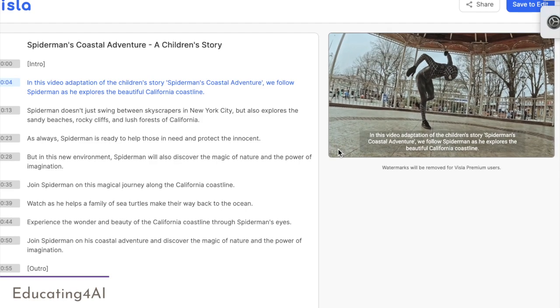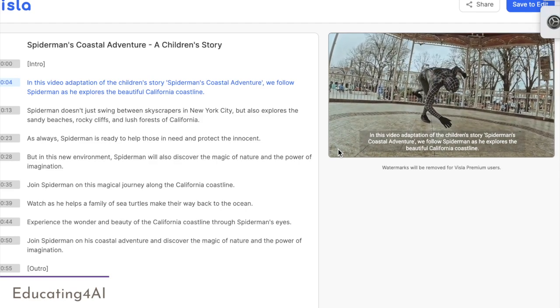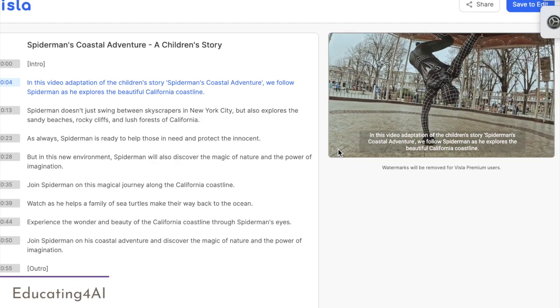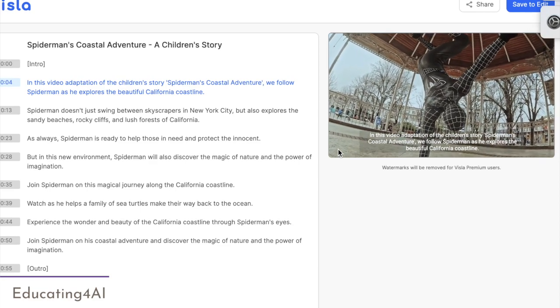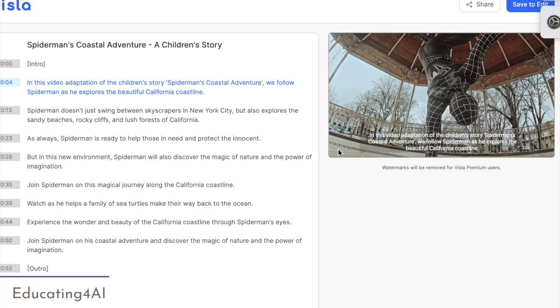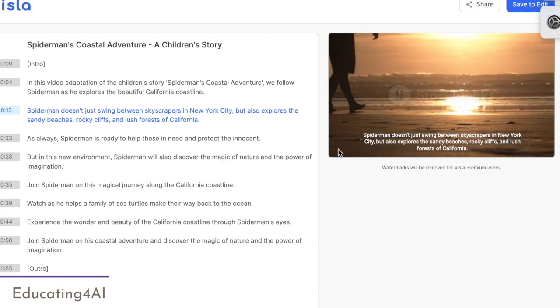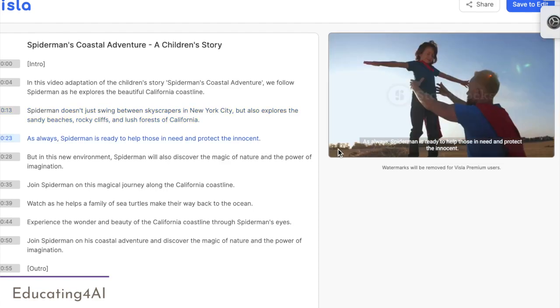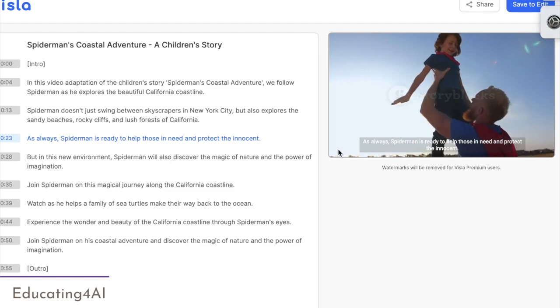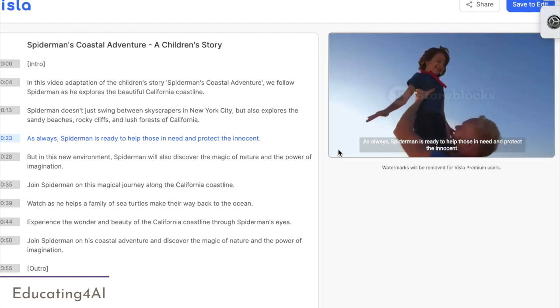In this video adaptation of the children's story, Spider-Man's Coastal Adventure, we follow Spider-Man as he explores the beautiful California coastline. Spider-Man doesn't just swing between skyscrapers in New York City, but also explores the sandy beaches, rocky cliffs, and lush forests of California. As always, Spider-Man is ready to help those in need and protect the innocent.